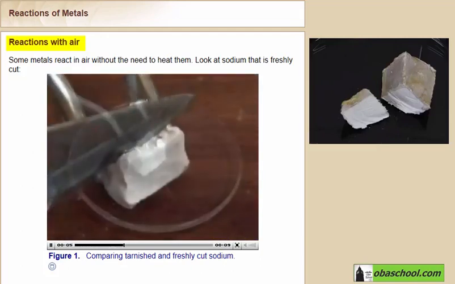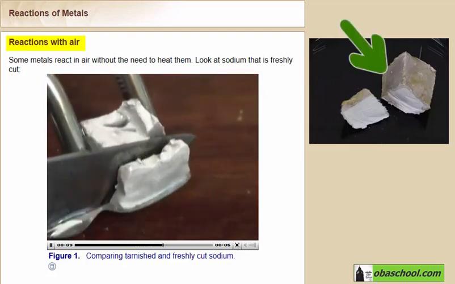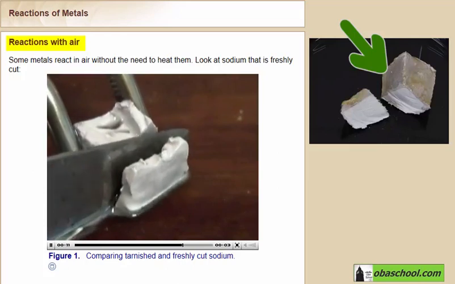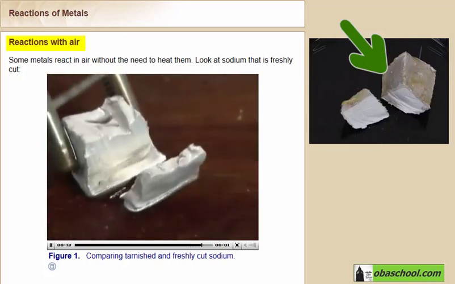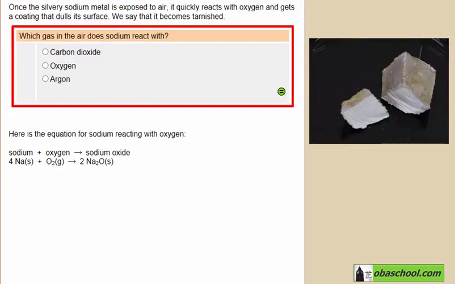Sodium initially appears shiny gray, but it quickly becomes dull when exposed to air as it reacts with oxygen, and this is known as tarnishing. Once the silvery sodium metal is exposed to air, it quickly reacts with oxygen and gets a coating that dulls its surface. So we say that it becomes tarnished. Which gas in the air does sodium react with? Actually, metals react with air to form a metal oxide.